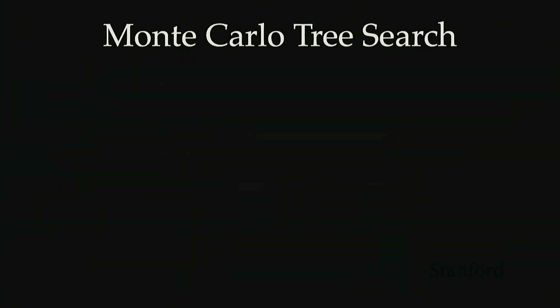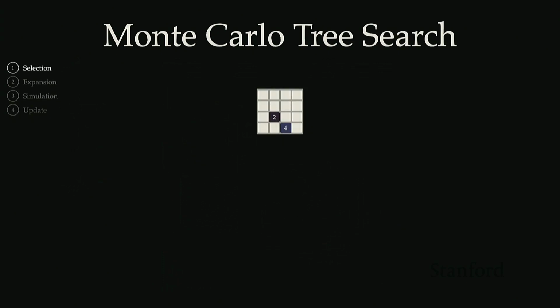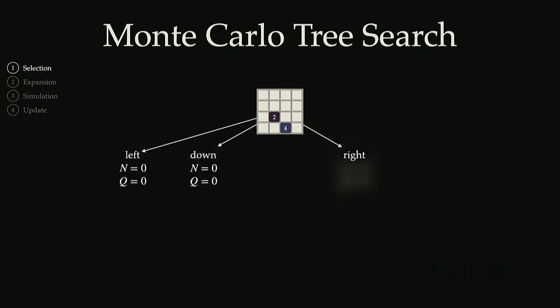So looking at how MCTS would sort of build this up, starting from that initial board state. Okay, so we sort of open up the game. This is the first board state that we see. A 2 or a 4 is randomly generated on that board. In the first step here of MCTS, we're in this selection step, but we haven't seen any actions, right? So we're just going to initialize everything to 0. So all of the 4 actions available to us, we're just initializing those to 0. And that ends the first step, right? It was just purely initialization here. We can't really do anything after that.